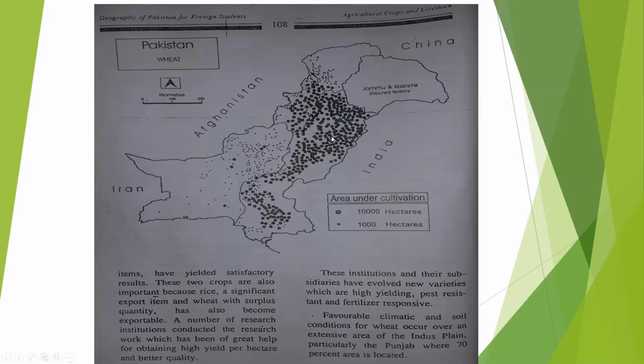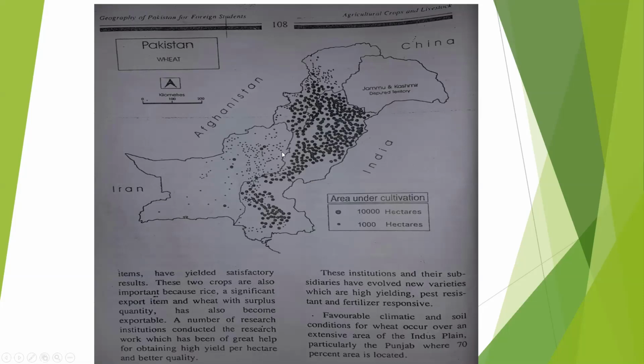Here you can see a map, and it shows the production of wheat, the cultivation of wheat, and area under cultivation. This big dot shows 10,000 hectares, and this dot shows 1,000 hectares. You can see here this is the province of Punjab, the fertile and rich land. And here, I told you, this is the area of Balochistan, a small quantity of production. Here is the area of Sindh, and this is the area of NWFP or KPK. And you can see here the cultivation of wheat.